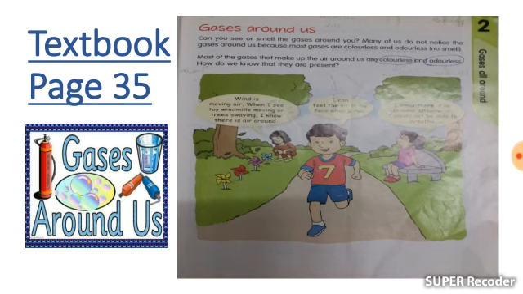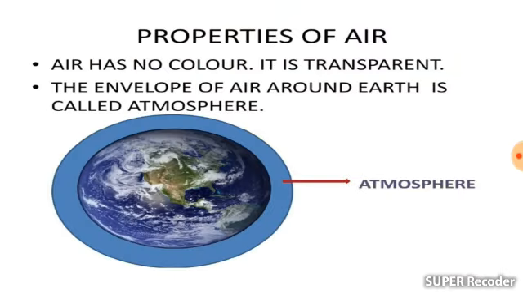We know that the air is present everywhere, right? We know that air is present when the wind blows. That is moving air. When we see the toy windmills moving or trees swaying, we know that there is air around us, right? You can also feel the air on your face when you run. We know that there is air around us. Without the air, we are not able to live, right?